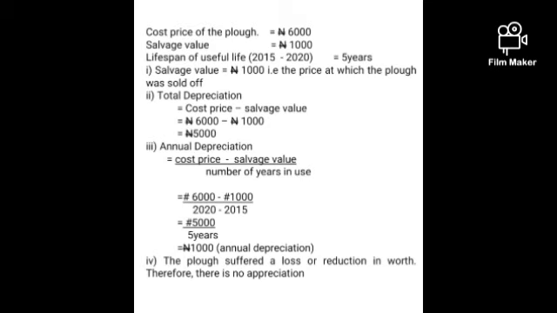Total depreciation is cost price minus salvage value, which is 6,000 minus 1,000, which gives us 5,000. Annual depreciation will be cost price minus salvage value over number of years, which is 6,000 minus 1,000 over 5 years, and it will give 1,000. And we said we should calculate appreciation. The plow was bought for 6,000 and it's sold for 1,000. So there is no appreciation, there is depreciation.